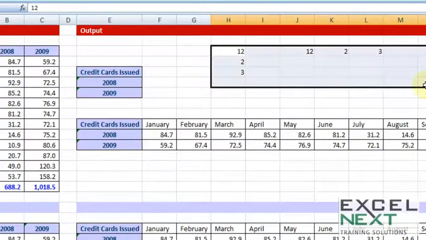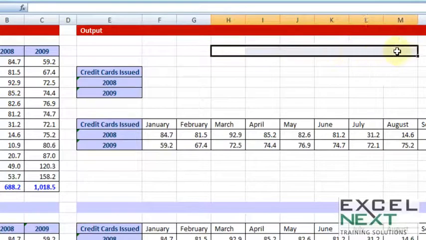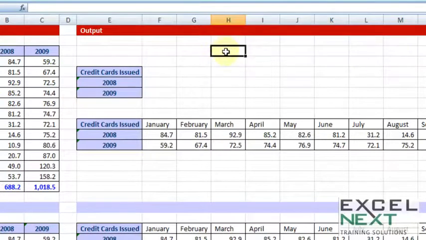Let me show this once again. Now you may wonder what happens if you have 10,000 rows of data. In that case, would it be feasible to first count and choose 10,000 columns? No. The transpose formula is generally applicable in financial modeling where you have a certain restricted number of rows, let's say 12 or 20, not more than 100 or 1000. So I'm just using some sample data.